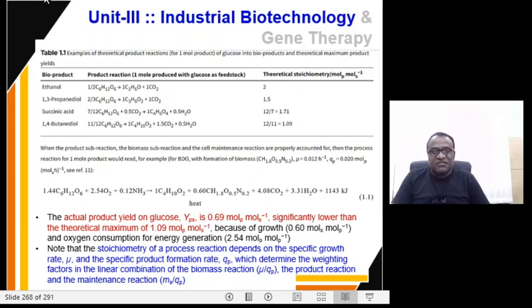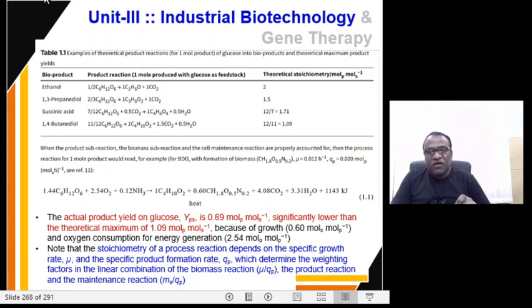Now why is there so much of a difference? The difference is because of the growth factor and excess consumption of oxygen, for the purpose of energy generation. Thus the stoichiometry depends on two factors. Number one, the specific growth rate, which is denoted as mu, and the specific product formation rate, which is denoted as QP.